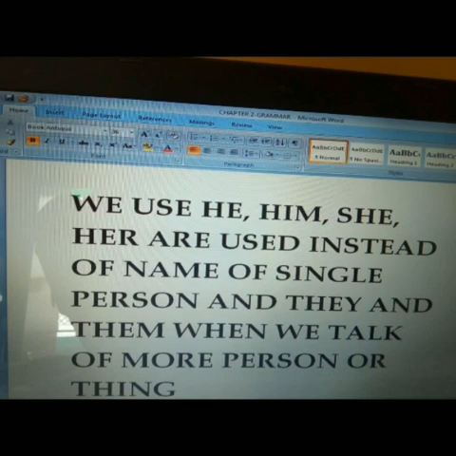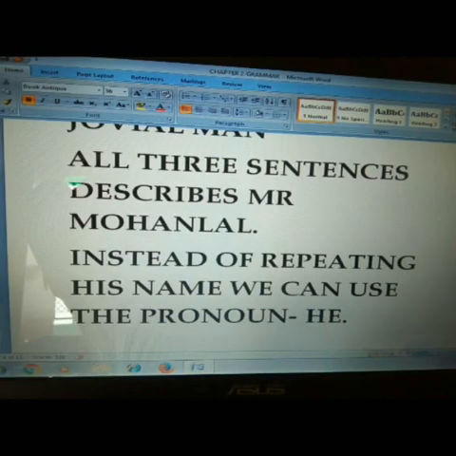You just write these points. These points are very important. They will help you to solve your questions. Now the next point. We use he, him, she, her instead of the name of a single person. Again I repeat, we use he, him, she, her instead of the name of a single person.